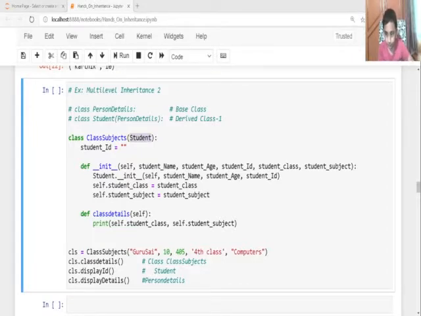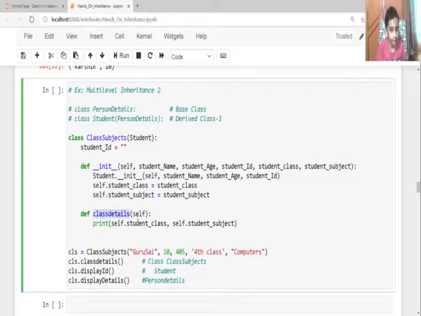I kept the constructor and added two new parameters, not the student marks but student class and student subject. Here I'm calling student.__init__ with student name, student age and student ID. Self.student class equals student class, as it's new, and self.student subject equals student subject.